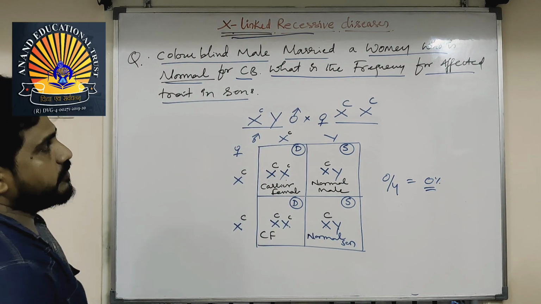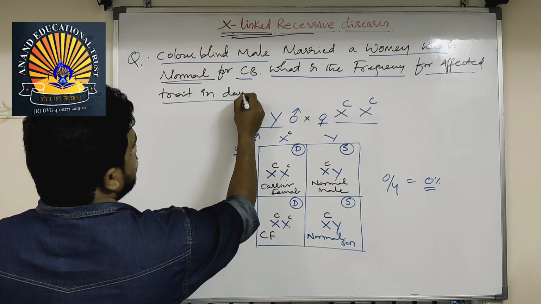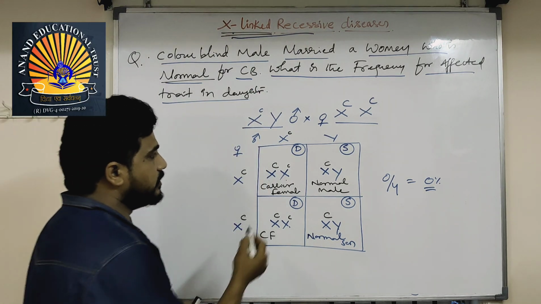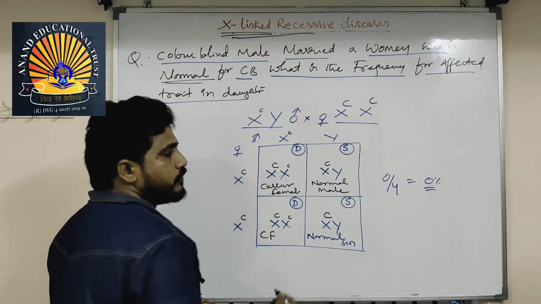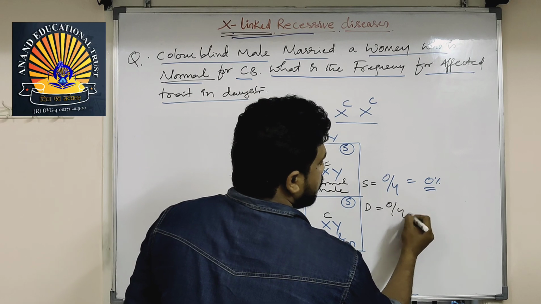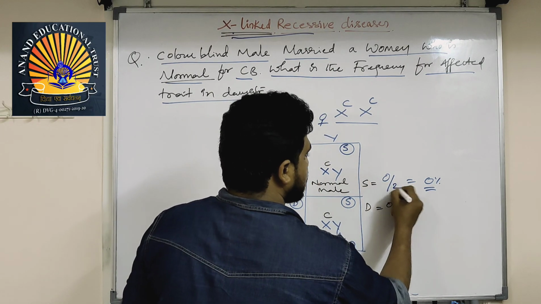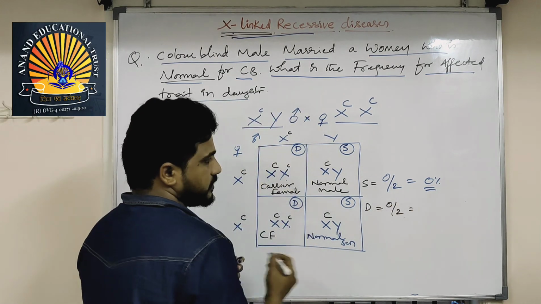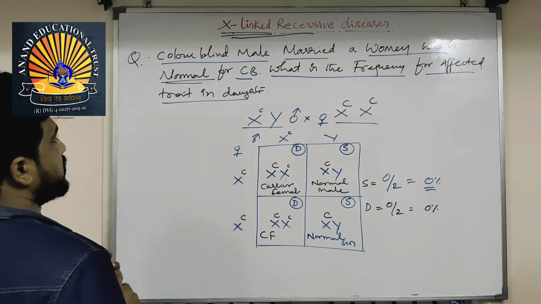If the question asks about affected traits in daughters, meaning colorblind daughters, how many are there? This is a carrier, this is a carrier. No colorblind. So the sons are 0 and the daughters are also 0 out of 4. For sons, 0 out of 2; for daughters also, out of 2, 0 are affected. So that is 0% frequency. Next question.